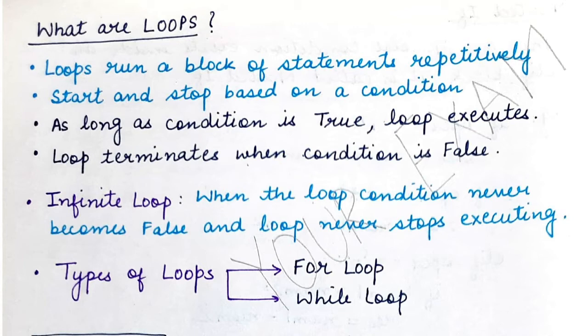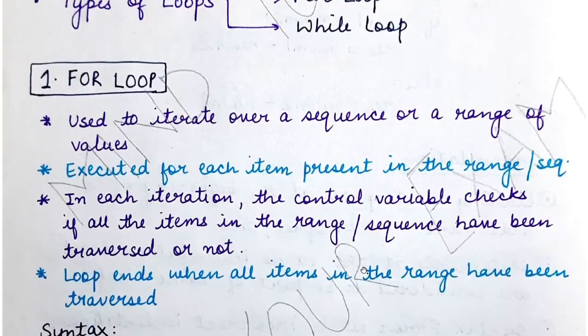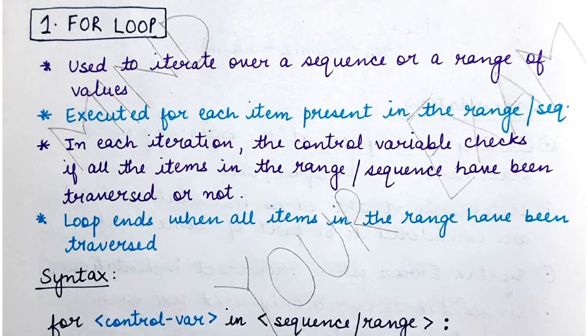So in the Python programming language, we have two types of loops, the for loop and the while loop. We would be studying both of them in our video, starting with the for loop in our video today. So the for loop basically is used when you want to iterate over a range of values or a sequence of values. Now what do I mean when I say iterate?